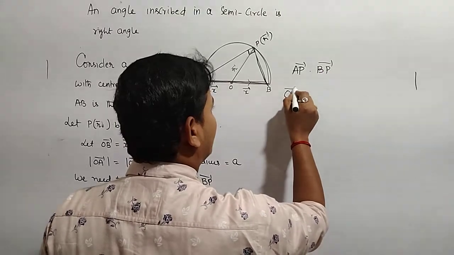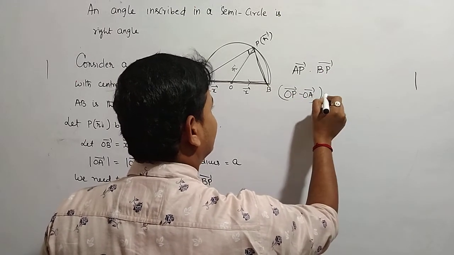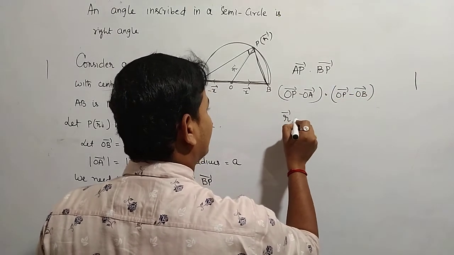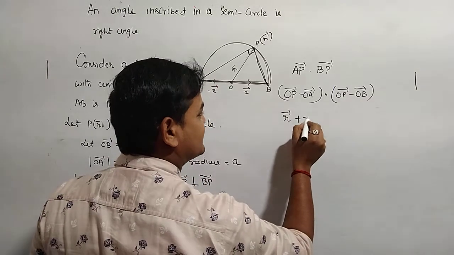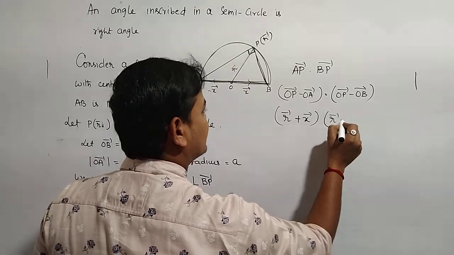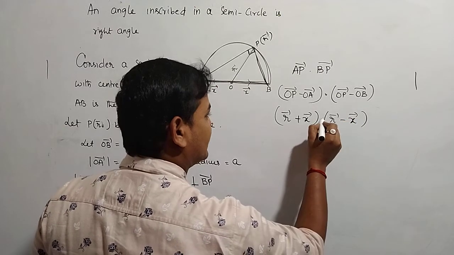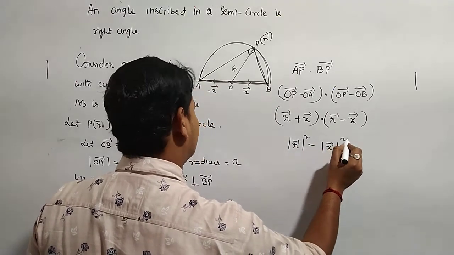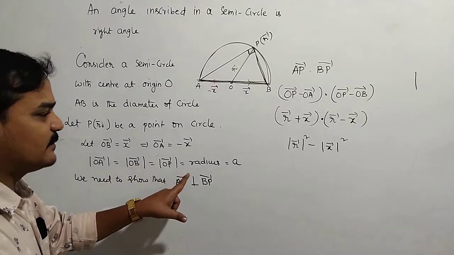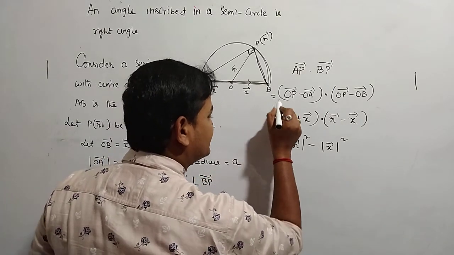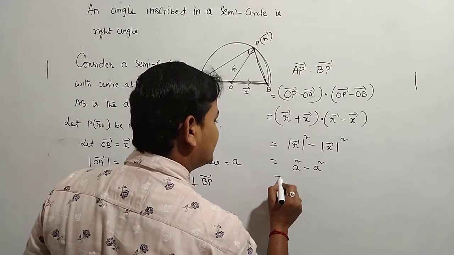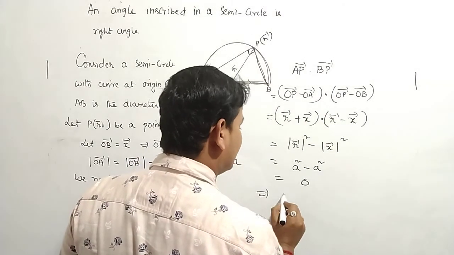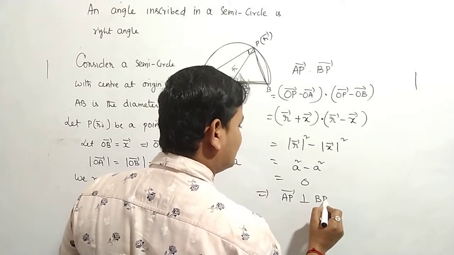AP bar means OP bar minus OA bar, dot OP bar minus OB bar. OP bar is R bar, minus OA bar is plus X bar, into R bar minus X bar. The dot product gives modulus of R bar square minus modulus of X bar square. Both are the radius only, so A square minus A square is equal to 0. Two vectors' dot product is 0, so it implies AP bar is perpendicular to BP bar.